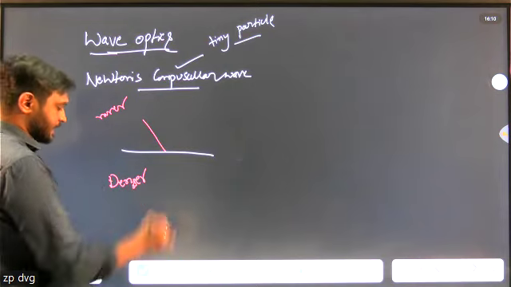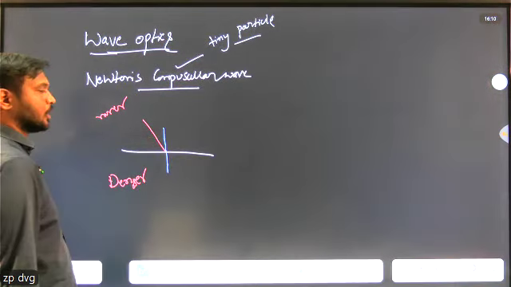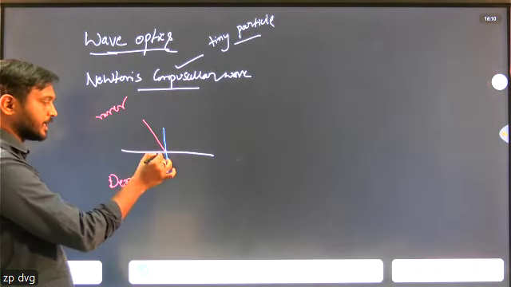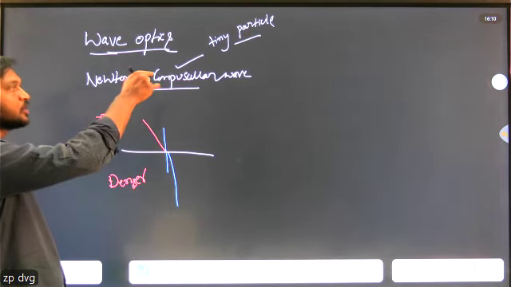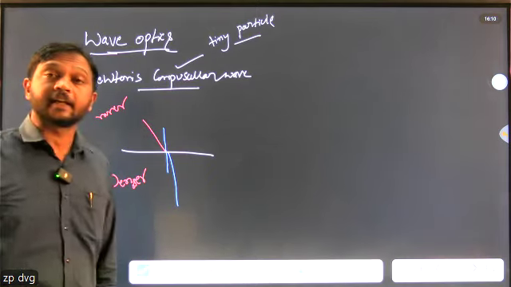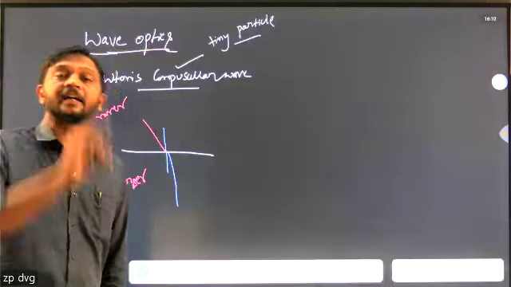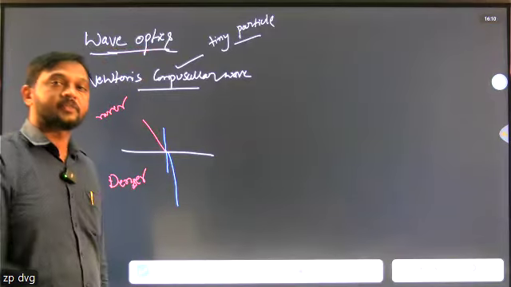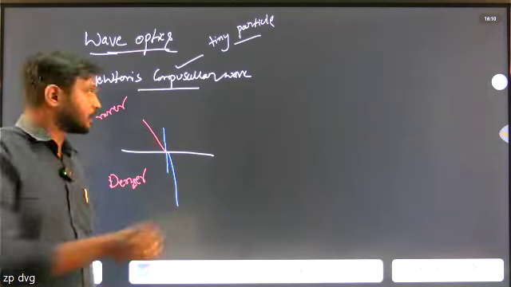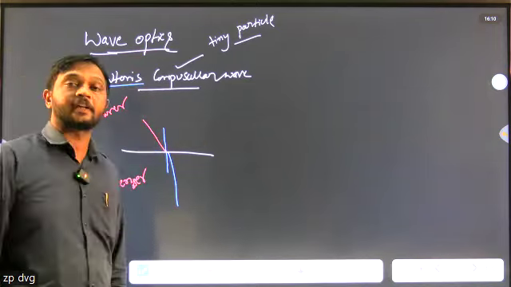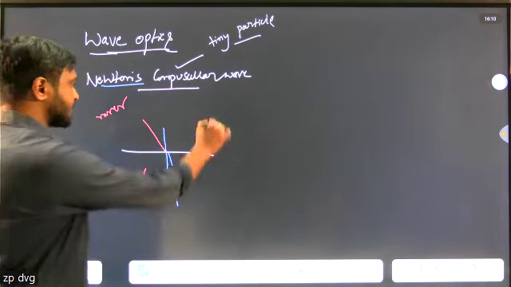Which means, according to Newton's corpuscular theory, the speed of light in a denser medium is greater than the speed of light in a rarer medium. This is the first theory given by Newton.